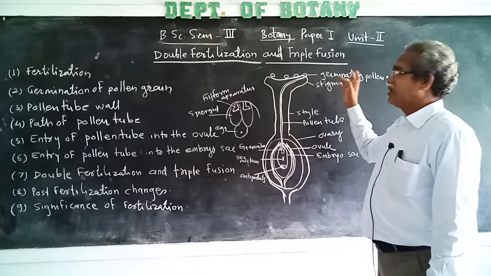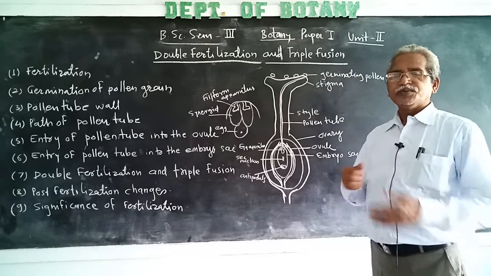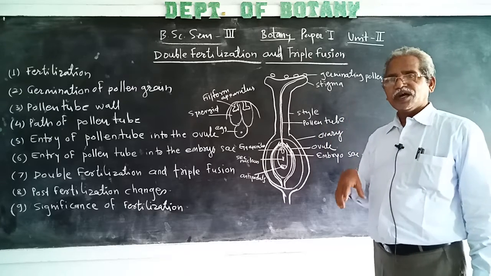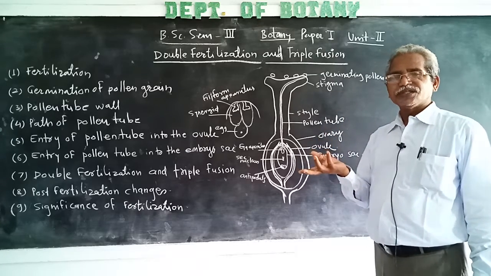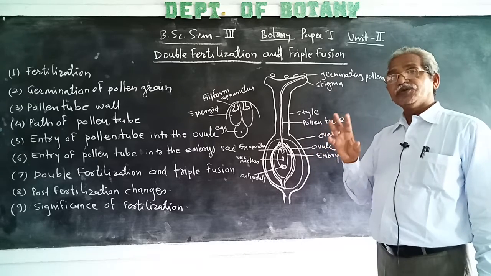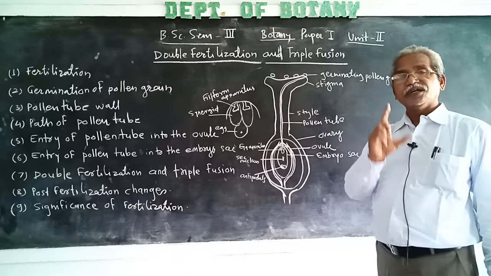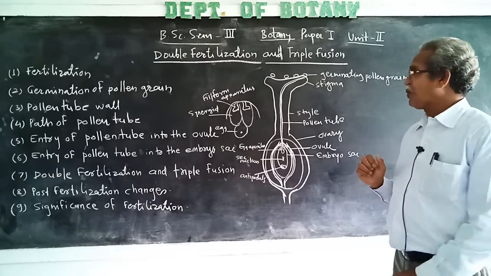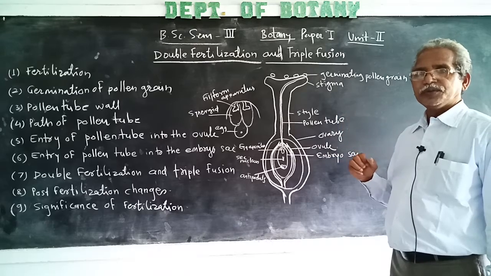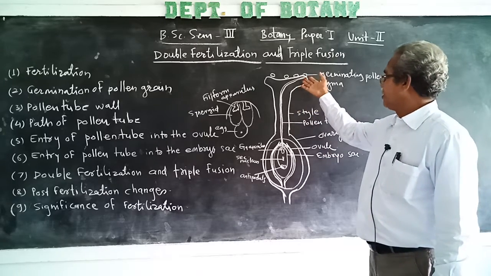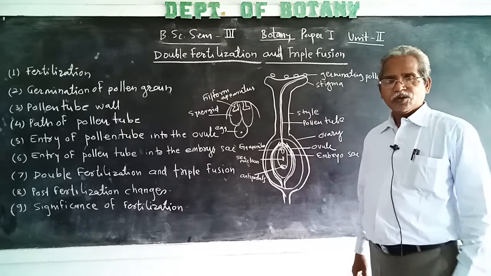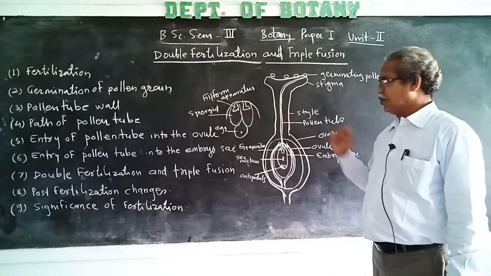And then the pollen tube which forms from the pollen grain may be single or it may be a branched structure, or more than 10 to 14 pollen tubes also form from a single pollen grain. But only one pollen tube grows through the style and reaches the ovary or ovule.